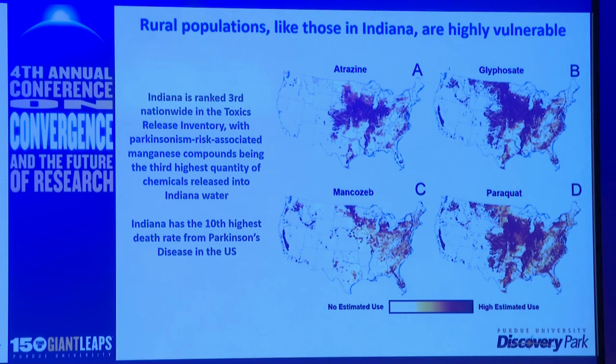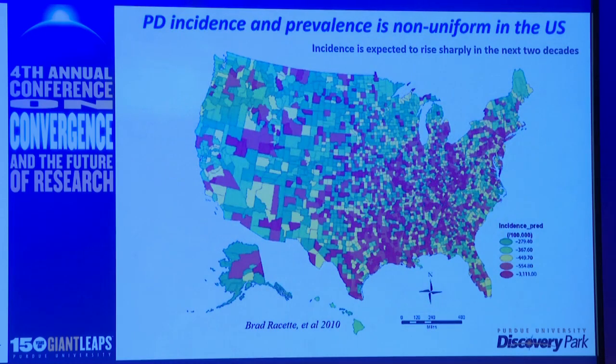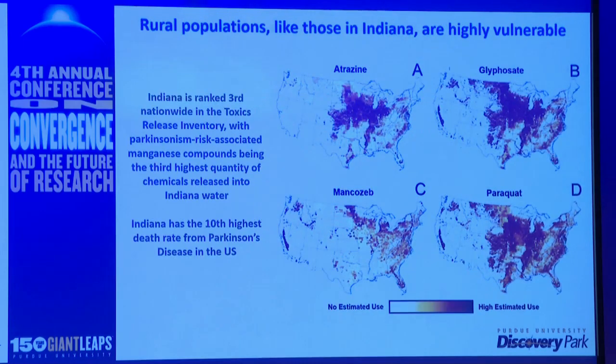These pesticides on the screen, including atrazine, glyphosate, mancozeb, and paraquat, have been particularly linked in a variety of epidemiological studies to risk for Parkinson's disease and Parkinsonism. I want to point out as well that the pattern that you see on the screen for these particular pesticides is not entirely random in relationship to the pattern of incidence that you also see. You might sort of see, looking at this pattern and the pattern that you see here.